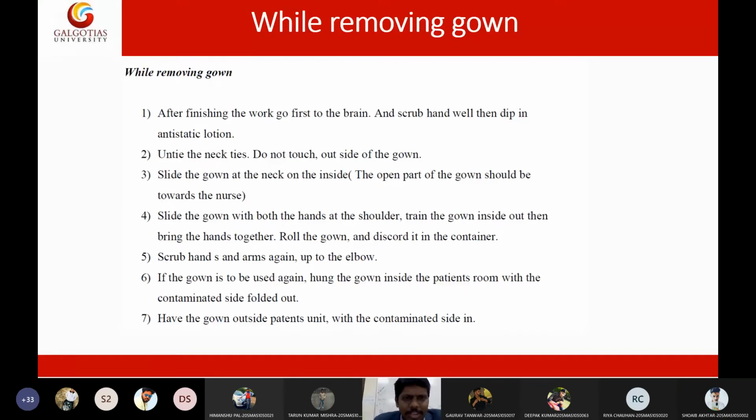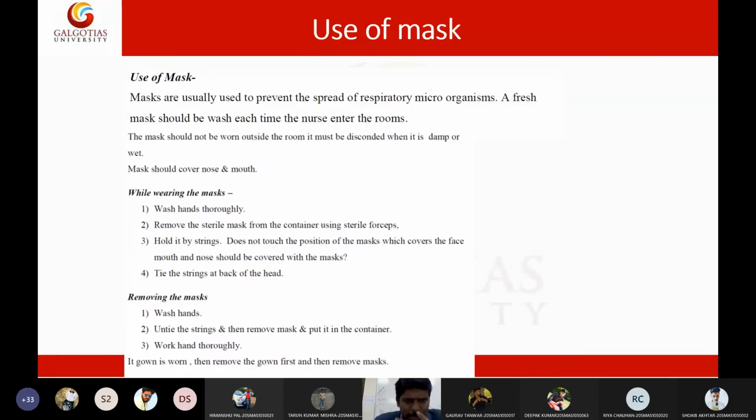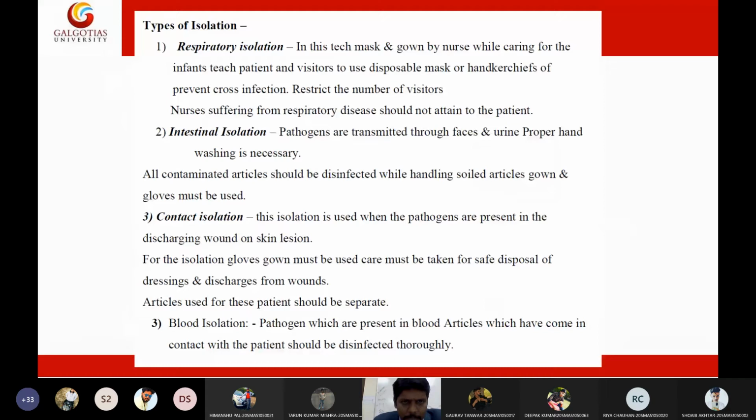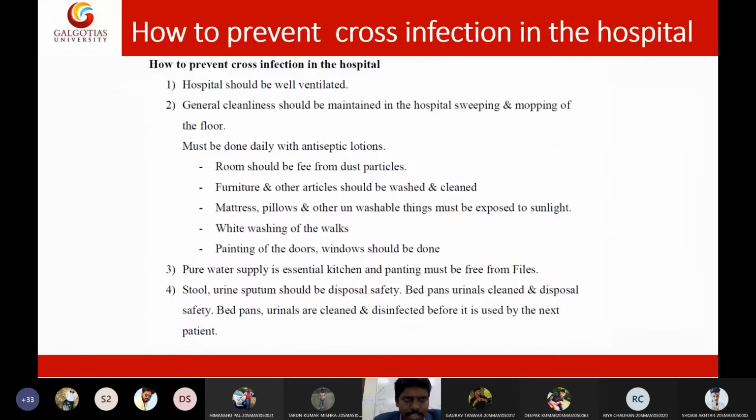I have given notes regarding how to wear a gown, how to remove a gown, how to put on goggles, how to remove goggles, how to remove gloves, how to wear gloves. All these things I have given in these notes. You can go through them, very basic, you can understand by yourself. So let me take a complete overview of today's lecture.